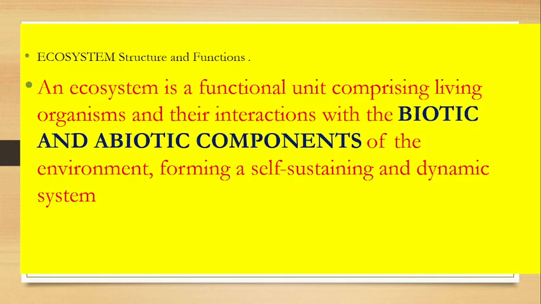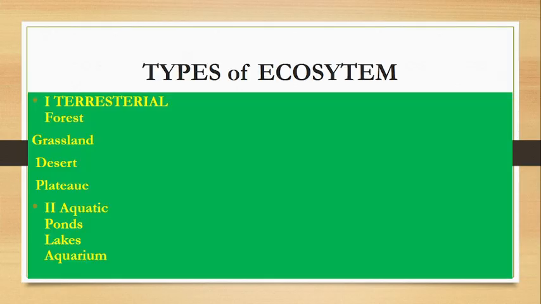An ecosystem is a functional unit comprising living organisms. For living organisms we have food, the different plants we use, cereals, pulses, vegetables. So, a functional unit comprising living organisms and their interaction with the biotic and abiotic components of the environment, forming a self-sustaining and dynamic system.